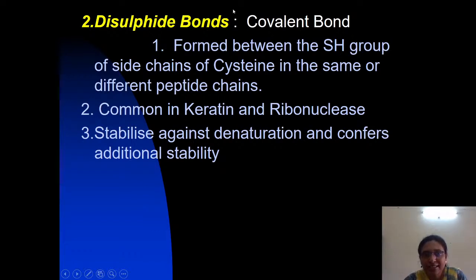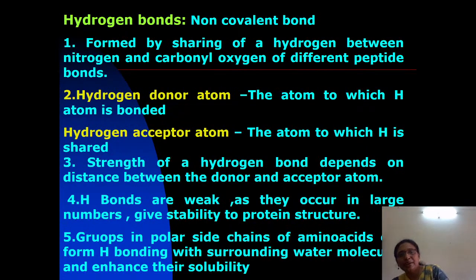And the function of these disulfide bonds is they protect the structure of the protein from denaturation and also confer additional stability. So that's it about the two covalent bonds, peptide bonds and disulfide bonds. Now coming to the next one, the non-covalent bonds.